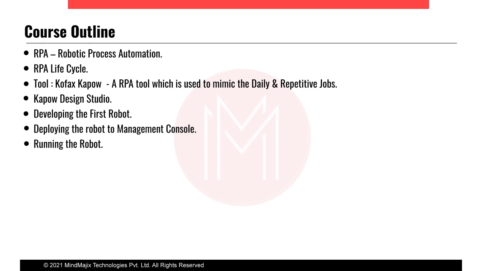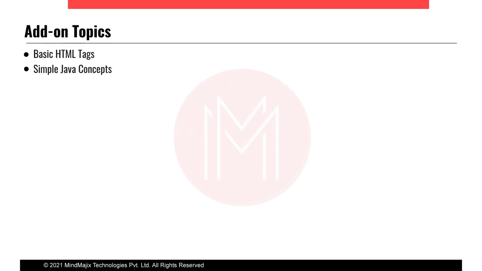Add-on topics. To understand the Kapow Design Studio, robot development, and configuring the steps, we need the basic HTML tags. For example, on a website, if we go to the website's source code, there will be HTML tags in which the data is stored.